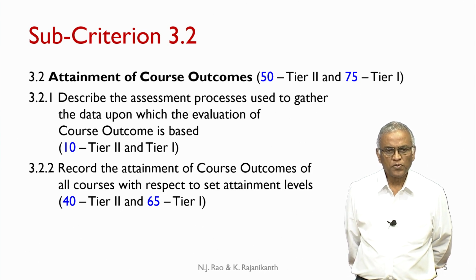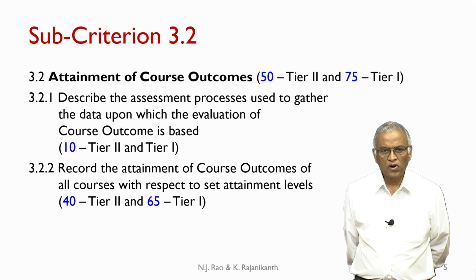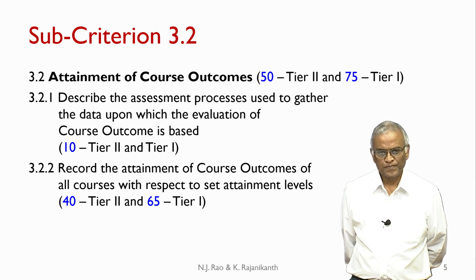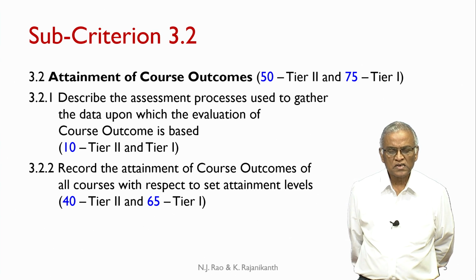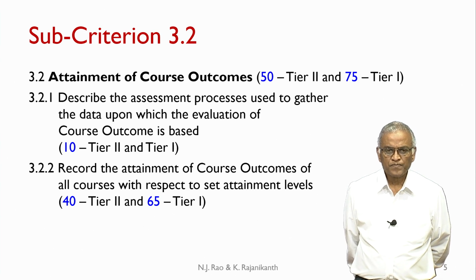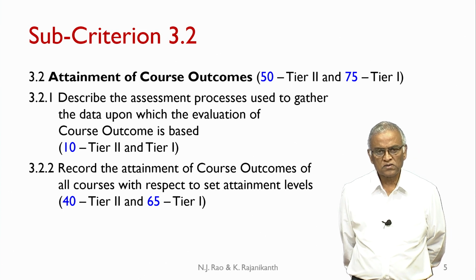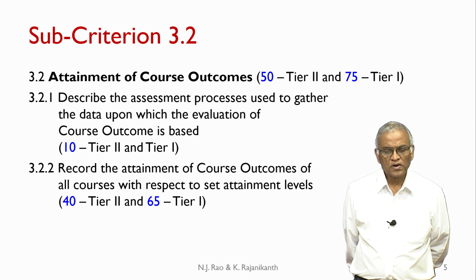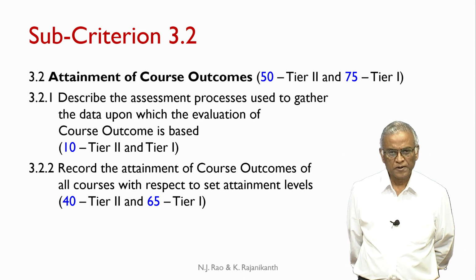And 3.2.2: record the attainment of course outcomes of all courses with respect to set attainment levels. The marks, as you can see, are different. In 3.2.1 you have 10 marks for both tier 2 and tier 1 institutions, and with respect to 3.2.2 you have 40 marks for tier 2 and 65 for tier 1.